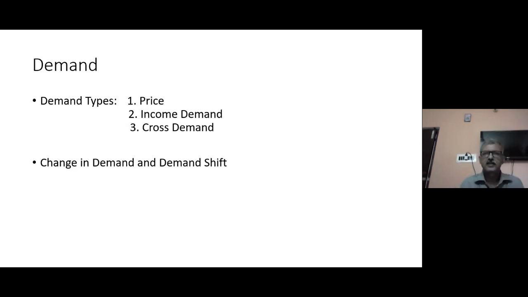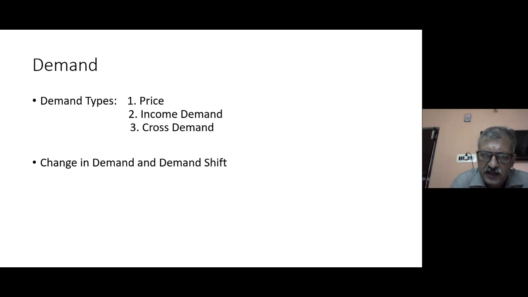Let's now understand the types of demand. Typically there are three types of demand: price demand, income demand, and cross demand. Let's understand each of these demands one by one. By price demand, what we mean is the relationship of quantity of demand with respect to its price. So if the price increases, the quantity of demand is decreasing. This relationship is called price demand.